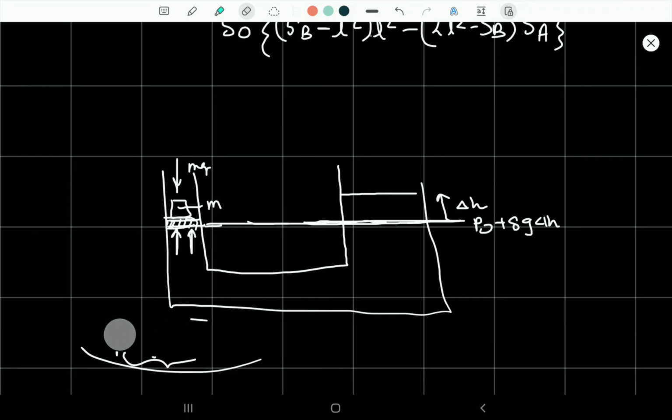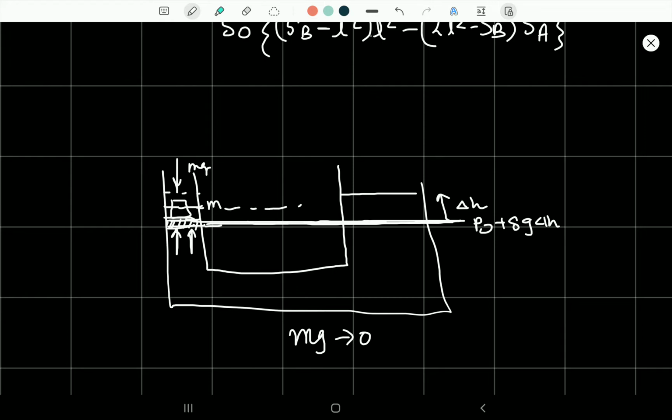But wait a minute, can we say that delta H would be 0? The difference between the water level and the piston must be 0 at some time. When this mg would tend to 0, we can say that the water would push it upwards, and after some time they would come to an intermediate equilibrium level.